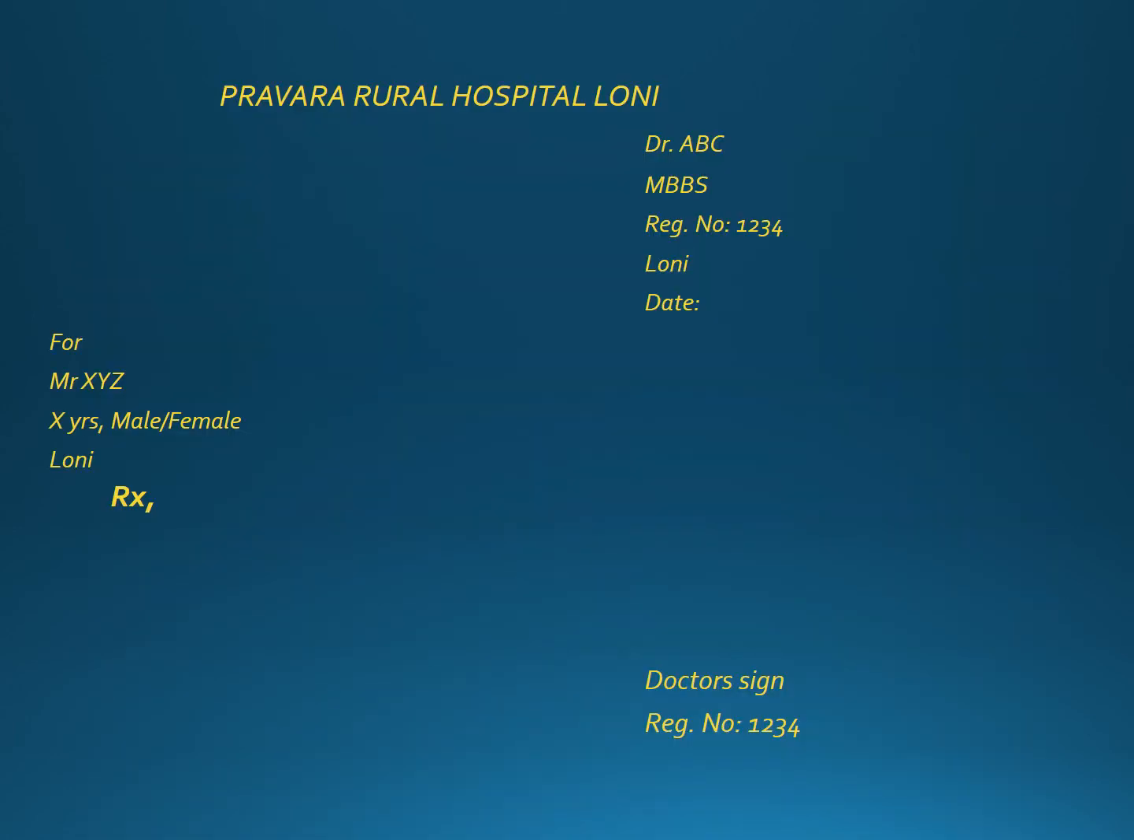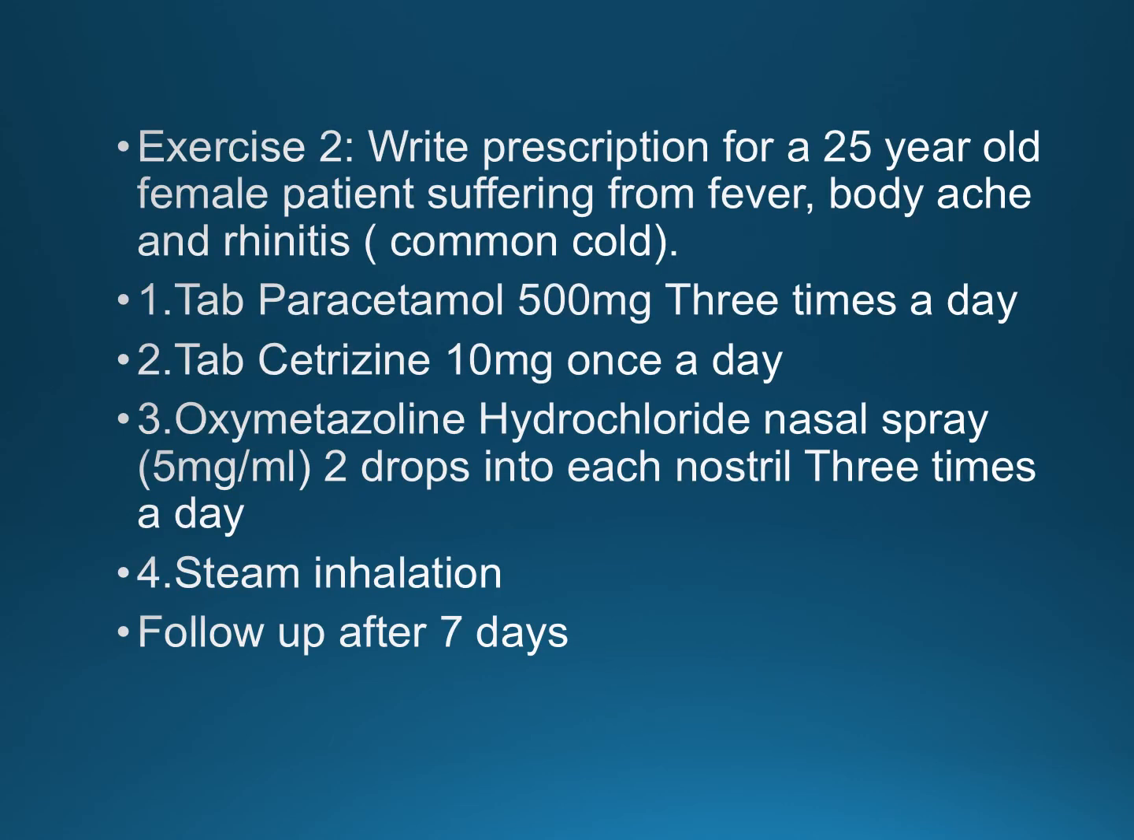Next, for further prescription, that is exercise 2 and 3, the same prescribing format will be needed, and only you need to write the medications after RX. That is, after writing doctor's details, patient details, RX, you need to fill the medications which all are to be given. So what is exercise 2? Write a prescription for 25-year-old female patient. So age and gender is given, and the diagnosis is also given, that is fever, body ache and rhinitis, that is common cold. So after writing doctor's details, patient details and RX symbol, write the medications.